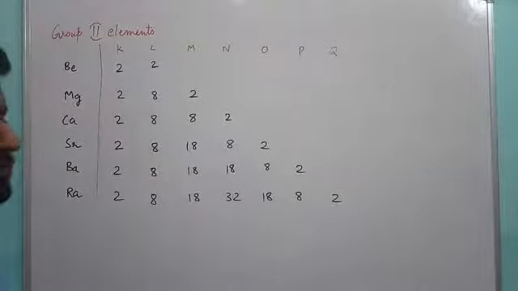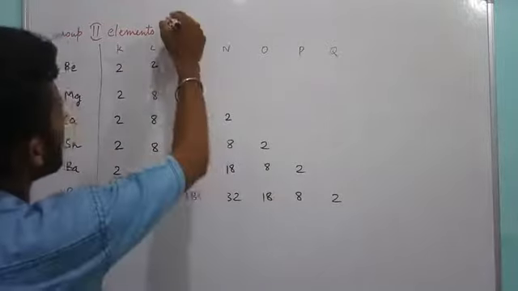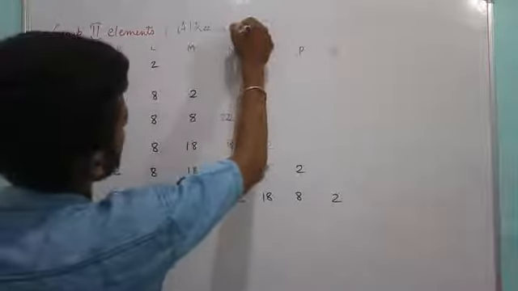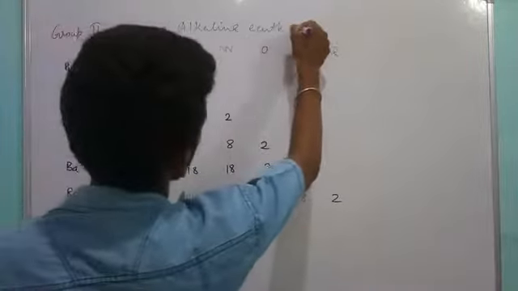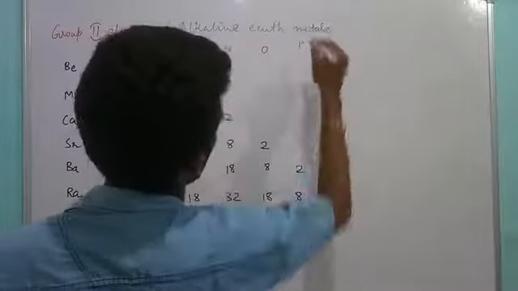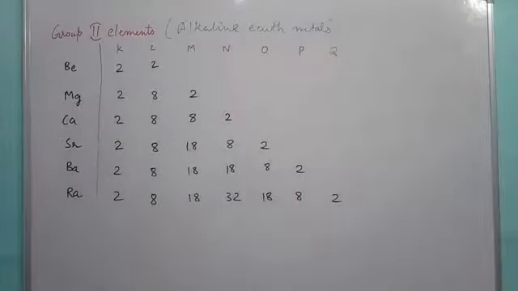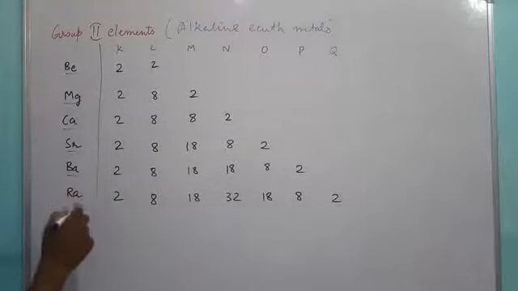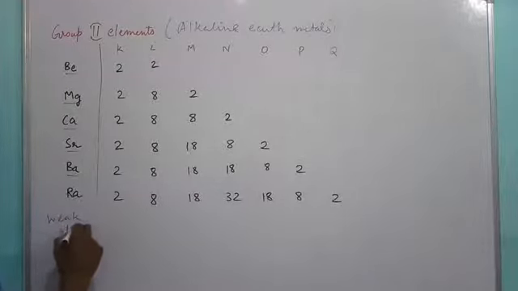Okay, now the next one is group 2 elements. They are commonly known as alkaline earth metals. Why are they known as alkaline earth metals? The reason is their oxides occur in the earth's crust, and moreover the hydroxides of all these elements are not very strong bases; they are weak bases or weak alkalis which are water soluble. Hence they are known as alkaline earth metals.